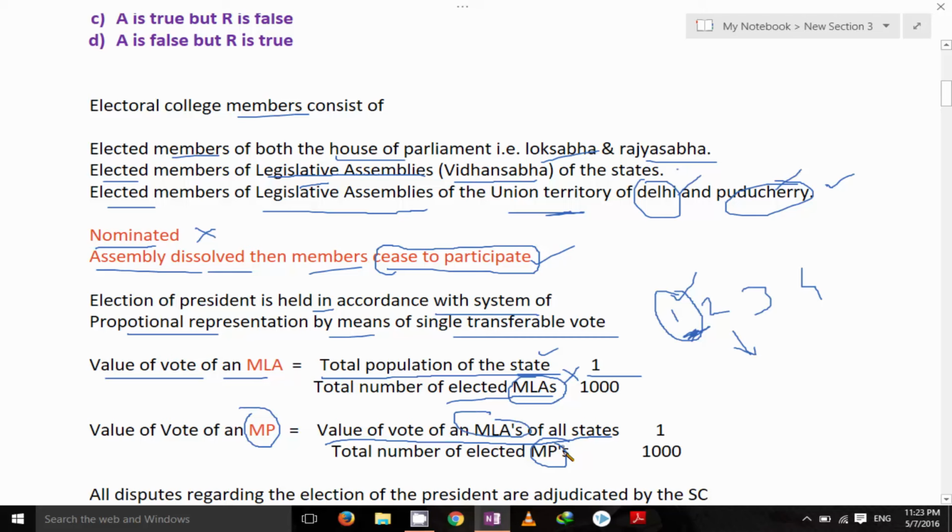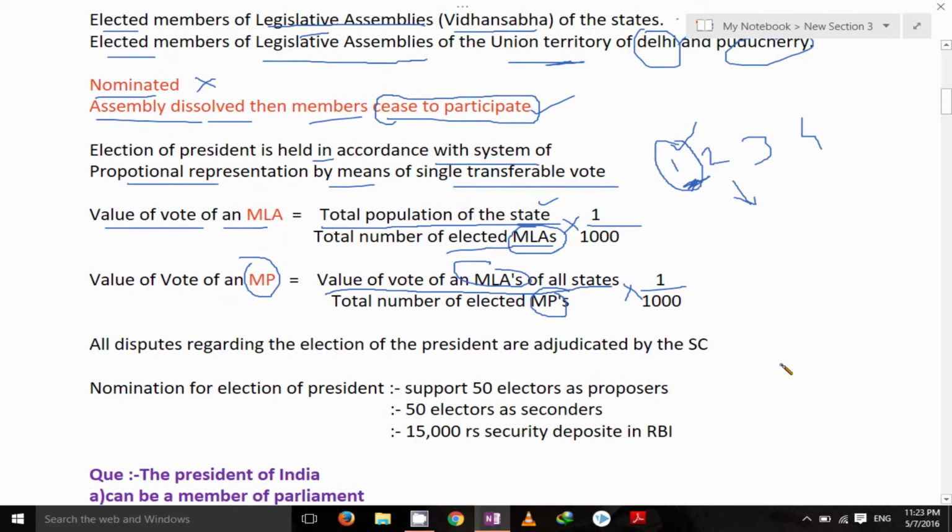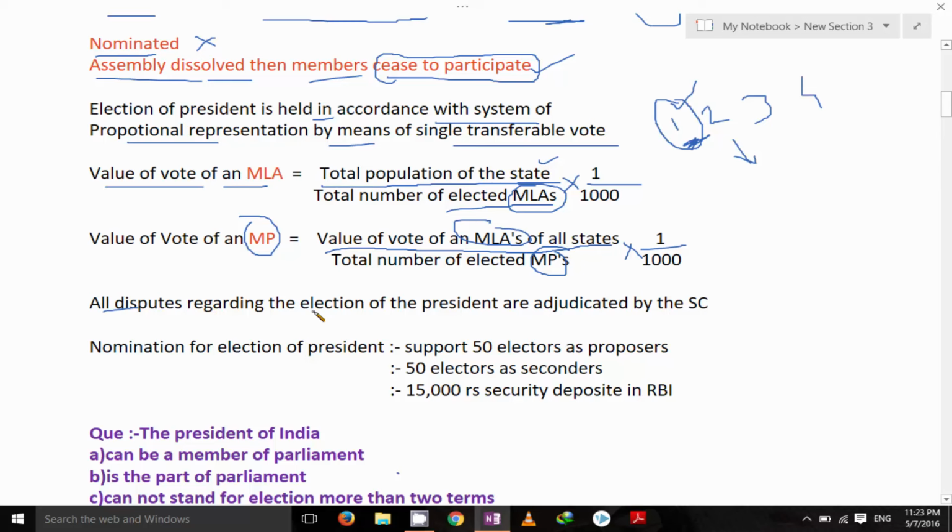Here MLAs and here MPs into 1 upon 1000. Then next, all disputes regarding the election of the President of India are adjudicated, are resolved by the Supreme Court. What is the requirement for the nomination for the election of the President of India? He needs support of 50 electors as proposers, 50 electors as seconders, and 15,000 rupees security deposit in the RBI.